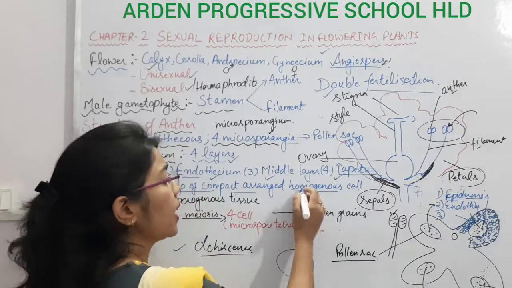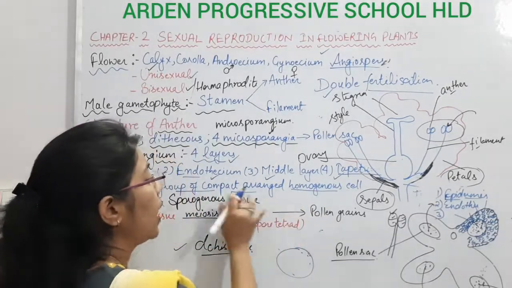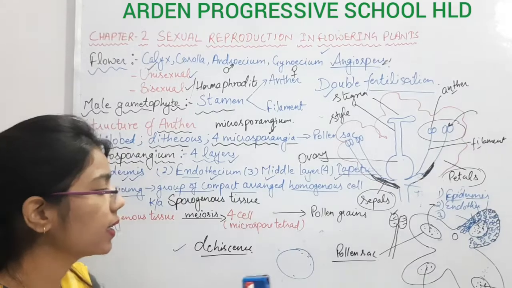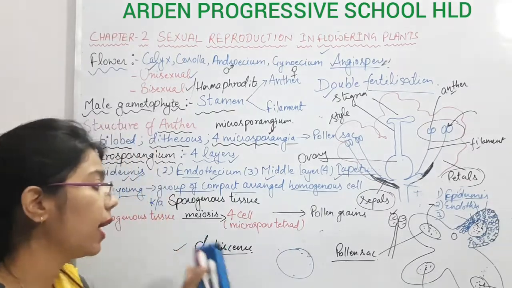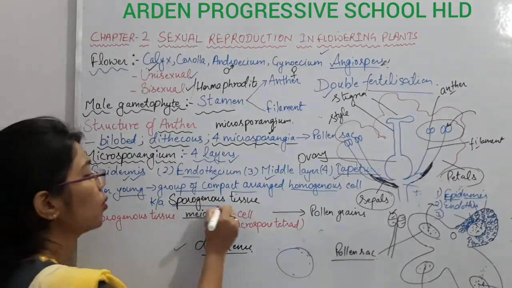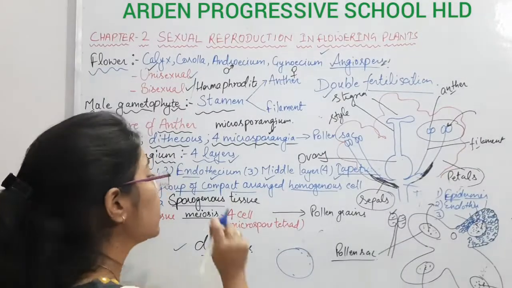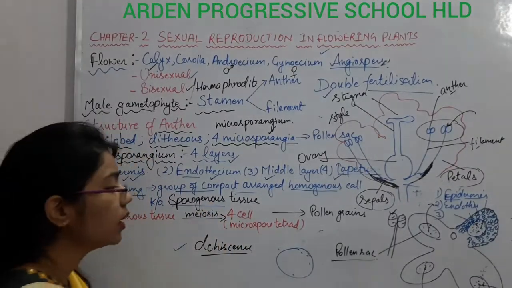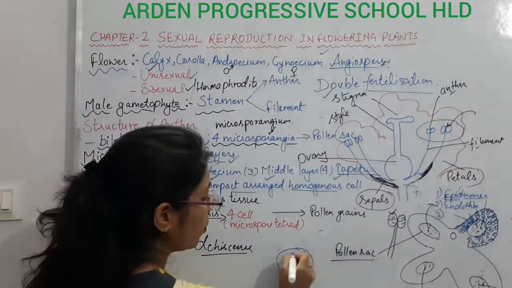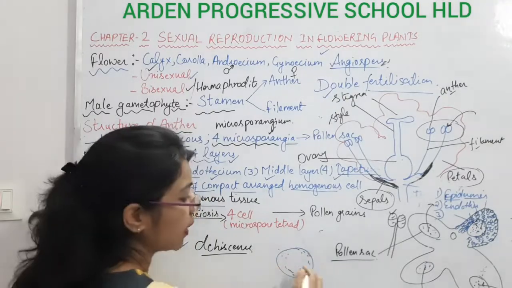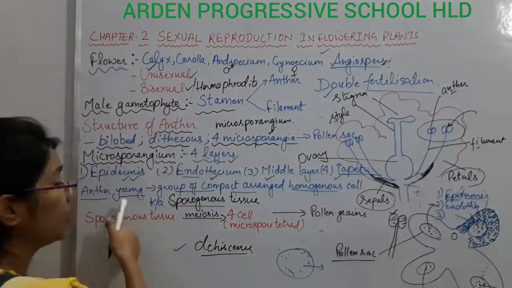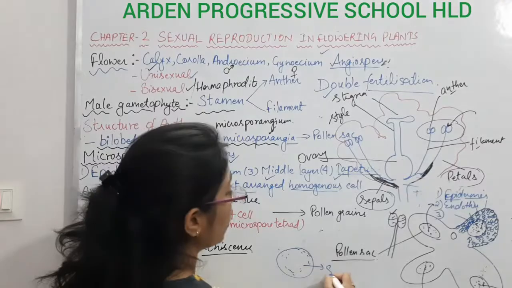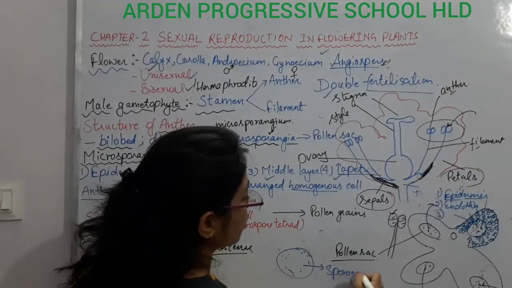So all the cells, which are the same, are arranged compactly inside the microsporangium, and this is known as sporogenous tissue. This is very important. The group of cells present inside the microsporangium when the anther is young is known as sporogenous tissue.